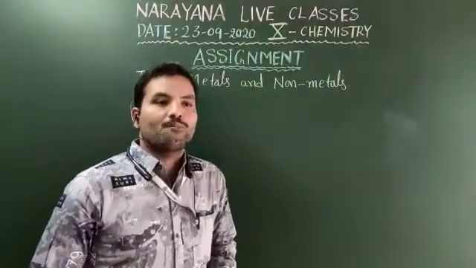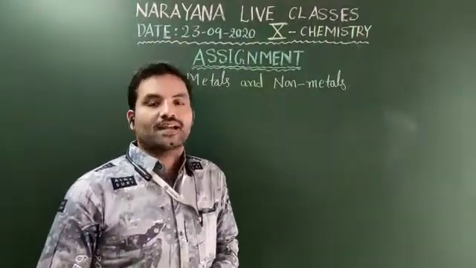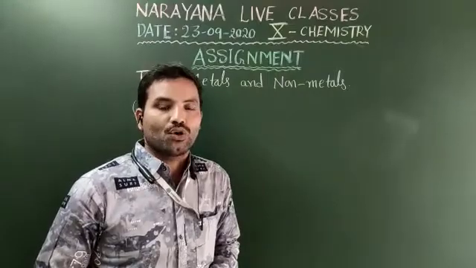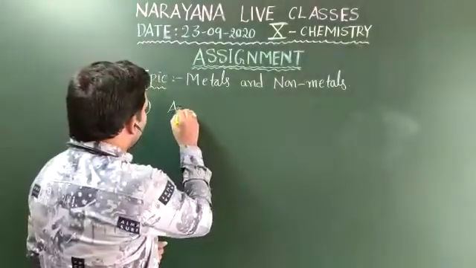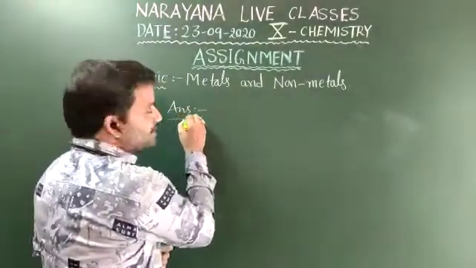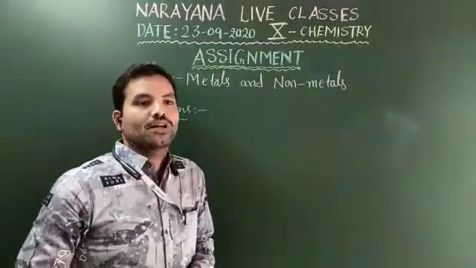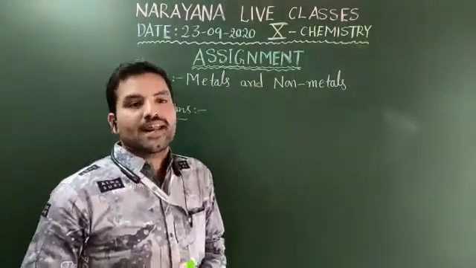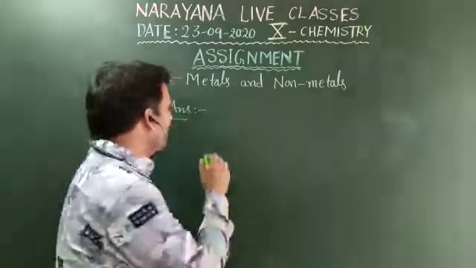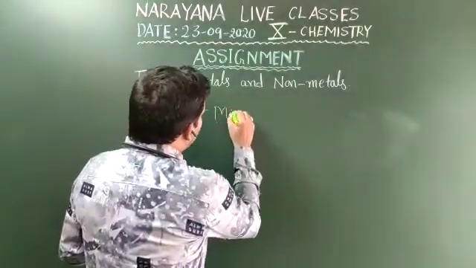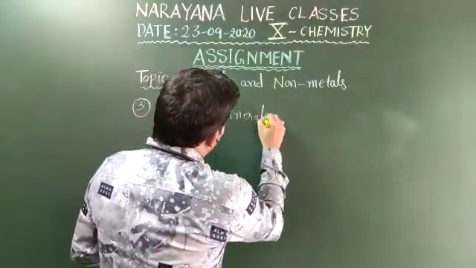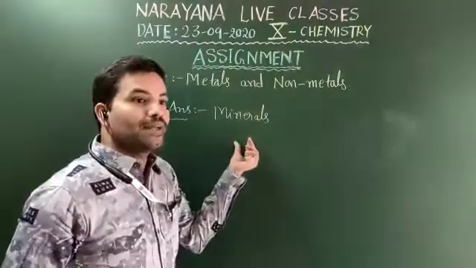Elements or compounds which occur naturally in the earth crust are known as dash. This is the simple definition for minerals. The elements or compounds which occur naturally in the earth crust are called minerals. A simple word we have to pronounce: the minerals.